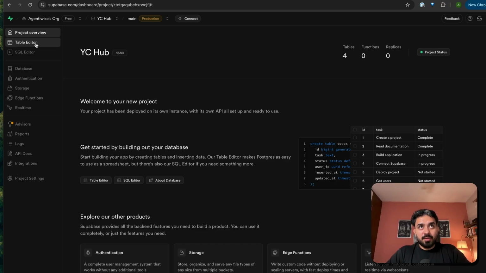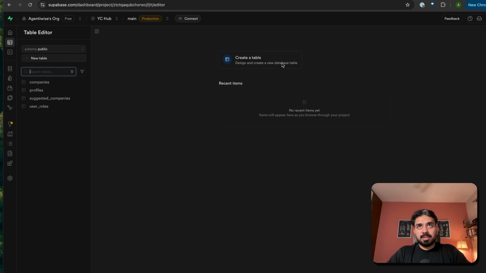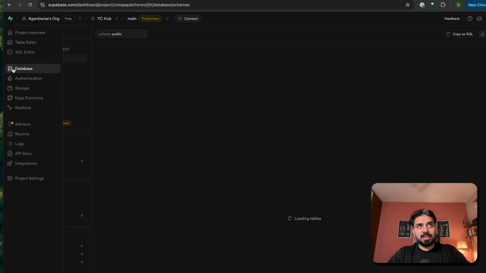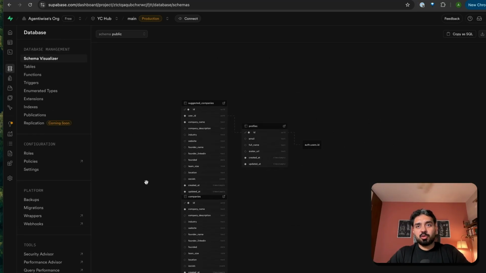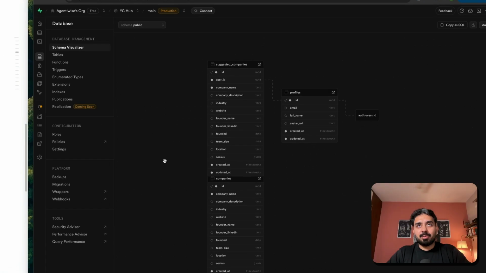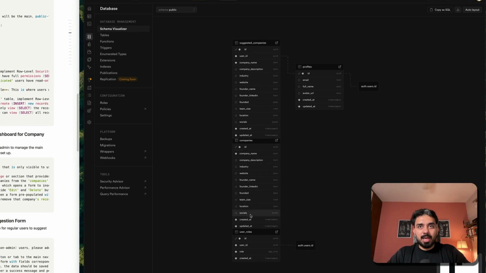So if you go to table editor, you can see create a table, all of those things. I have these tables currently in my database. If you see, this is your database, you want to look at what all do I have in my database? You have companies table, you have suggested companies, user roles, etc. This is created by Supabase authentication automatically. These are like profiles, again, connected through authentication.